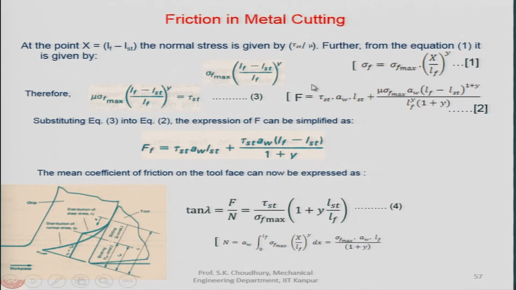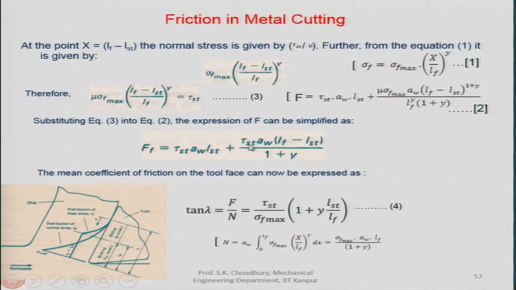Okay. So, I will remind you that f we got like this by integrating. Now, substituting this equation 3, what we got here, into equation 2, that is f, and simplifying this factor, this will be equal to tau st AW LST, this remaining the same, but this factor is simplified.